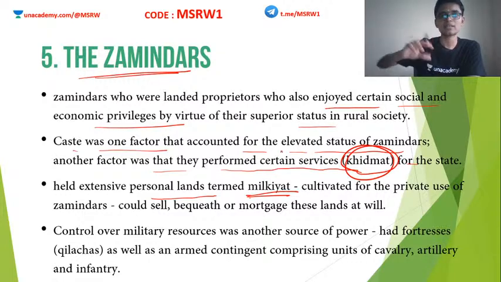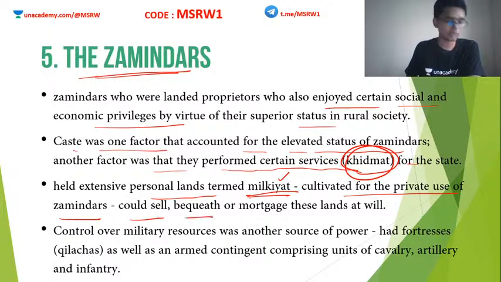Okay, so a zamindar would have a huge tract of land all on his own, and such lands which were held by them are known as milkiyat and cultivated for the private use of zamindars. They could sell it, they could bequeath it, they could mortgage it, they could do whatever they want with it. It was like a private property, privately owned property. Also, zamindars had a very good control over some military resources.